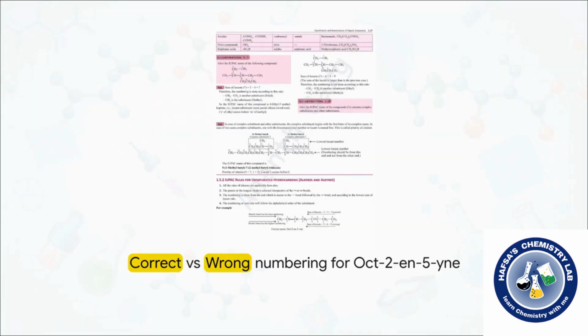Let's look at the specific molecule oct-2-ene-5-yne, and this brilliantly illustrates a very specific, kind of fun quirk in the IUPAC rulebook. What happens when you have both a double bond, an ene, and a triple bond, an yne, in the exact same compound? Well, when numbering, the double bond gets the priority for the lower number. That's exactly why we number from left to right here, giving the double bond the 2 position and the triple bond the 5 position. So it's oct-2-ene-5-yne, not oct-3-ene-6-yne. The rules are absolute for sure, and they completely prevent any confusion.